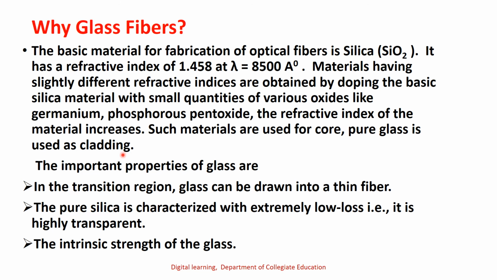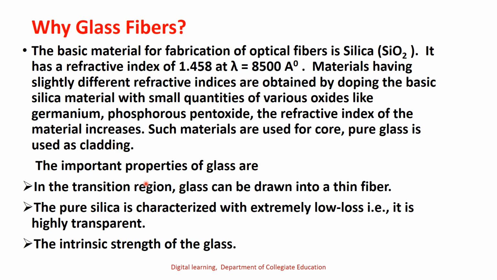As we all know, the refractive index of the core must be larger than the refractive index of the cladding. The refractive index of the core can be increased by doping. That is why pure glass is used as the cladding, and some impurities are added to the core glass so that the refractive index of the core can increase. So that's why glass is used.